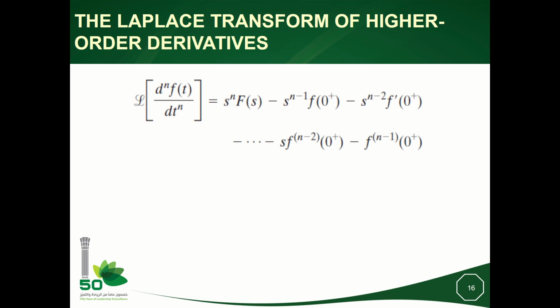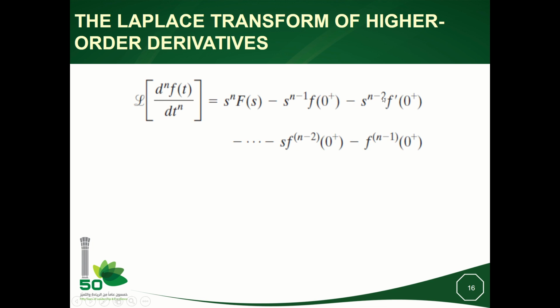So the nth derivative of f, its Laplace transform can be written in this form. You see that we start from s^n F(s), where F(s) is the Laplace transform of f(t). Then I will decrease the power of s by 1 in each step. Always I have minus, minus, minus until the end. So I will decrease the power of s, which is here n, by 1. I will get minus s^(n-1) f of 0 plus.